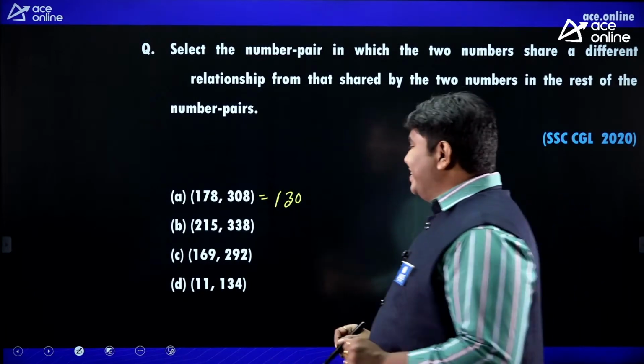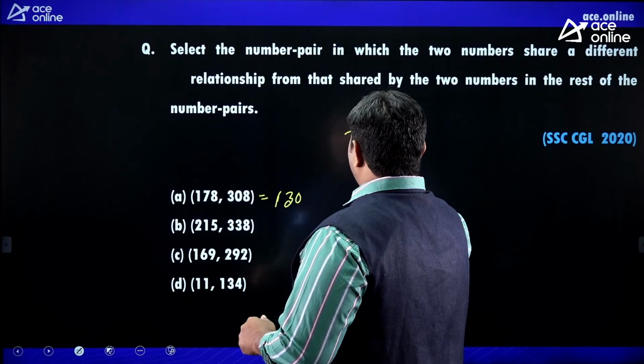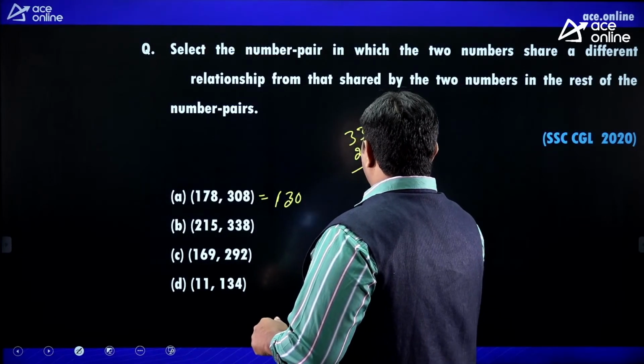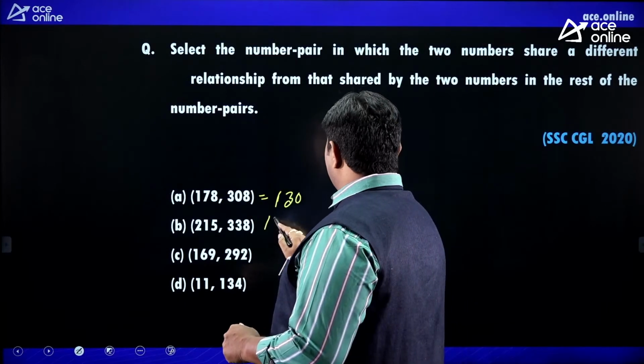Got it, friends? Next, 215, 338. 338 minus 215, 123.